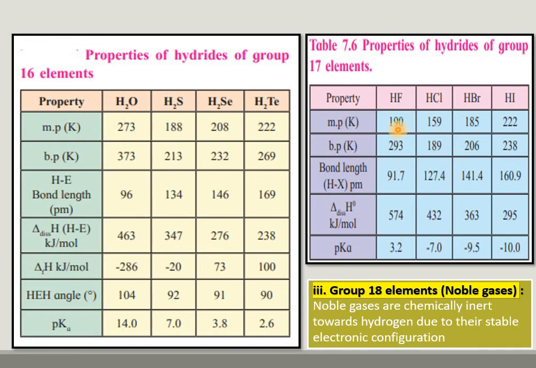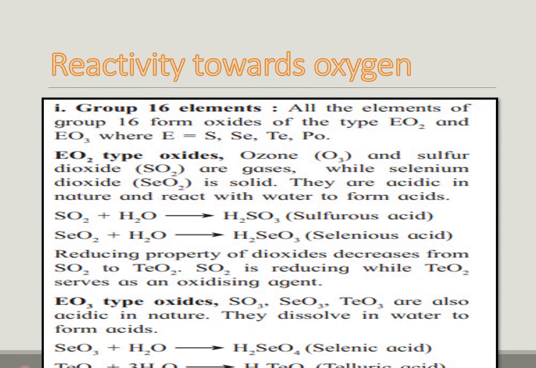Properties of hydrides of group 17: we see that HI is the most acidic. It has melting point 222, boiling point 238. Bond length is highest in case of HI. This is the bond dissociation energy, and the pKa value is -10. That is why it is highly acidic. Noble gases or group 18 elements are chemically inert towards hydrogen due to their stable electronic configuration.